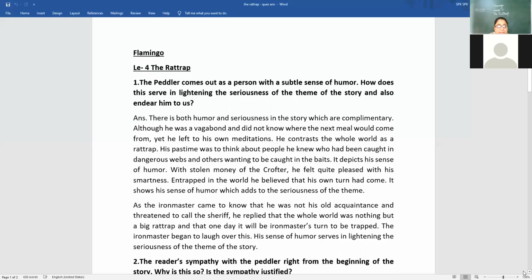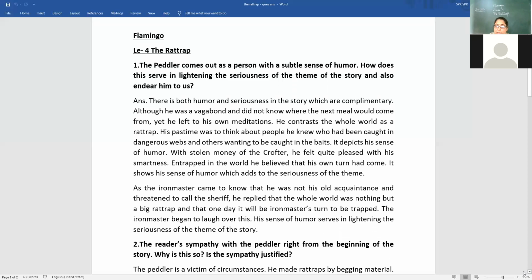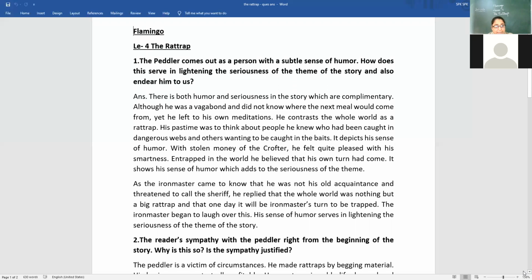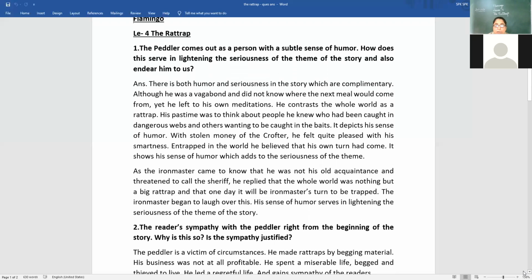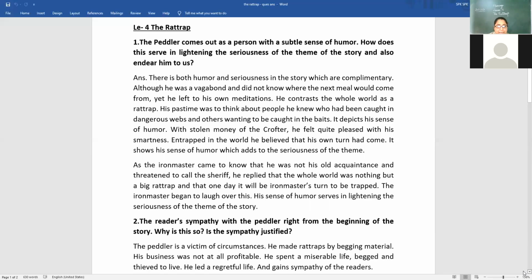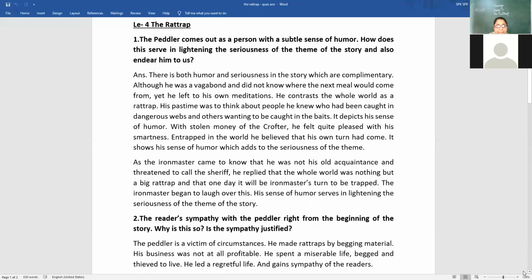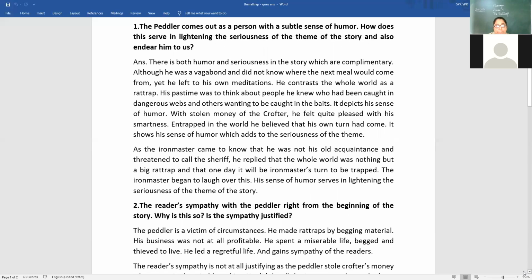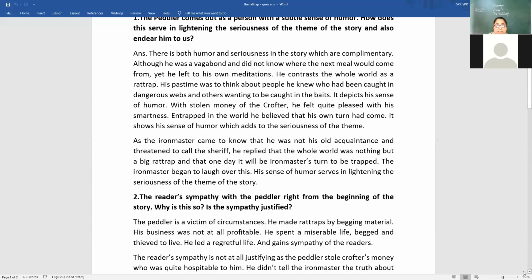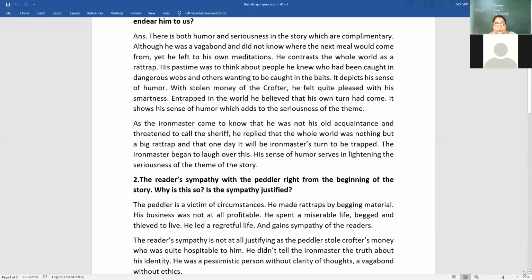As the Iron Master came to know that he was not his old comrade and threatened to call the sheriff, he replied that the whole world was nothing but a big rat trap and that one day it would be the Iron Master's turn to be trapped in the baits. The Iron Master began to laugh over this. That makes the readers, of course, feel humorous, but his sense of humor serves in lightening the seriousness of the theme of the story of the suffering peddler.